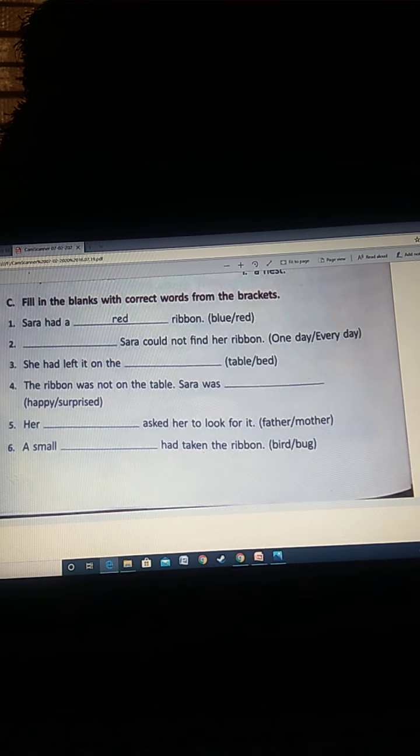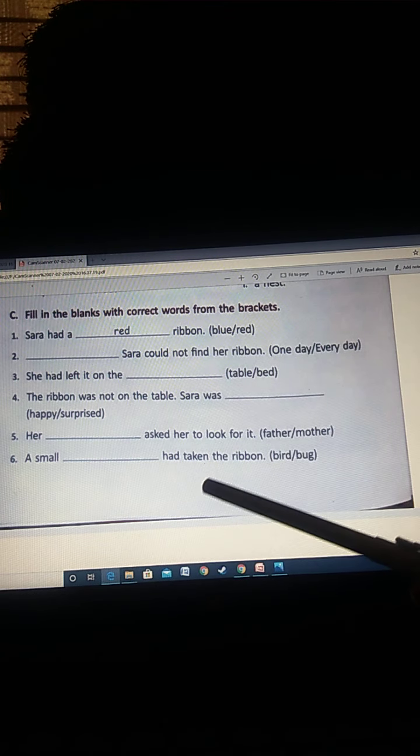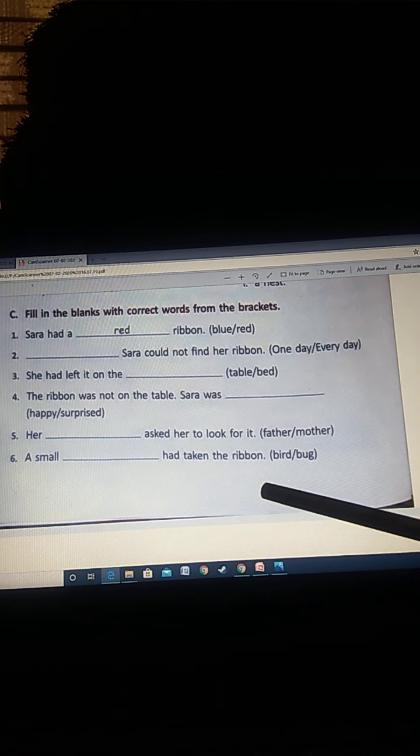Number 5, her dash asked her to look for it. The conversation was going on with mother or with father? Sarah was talking with her mother or with her father? She was talking with her mother. So her mother asked her to look for it. Number 6, a small dash had taken the ribbon. Bug or bird? Bird. So a small bird had taken the ribbon. Clear, children? Let's move to section D.